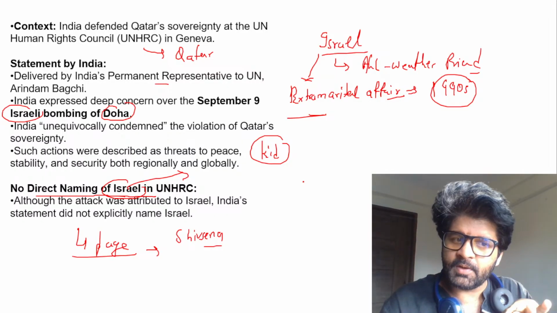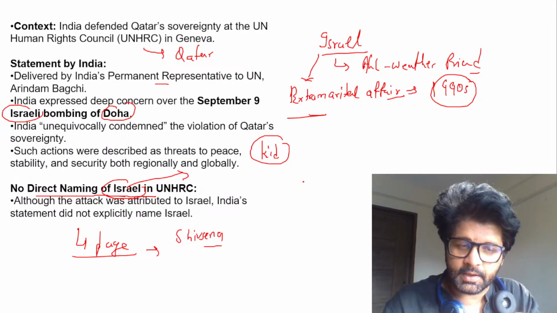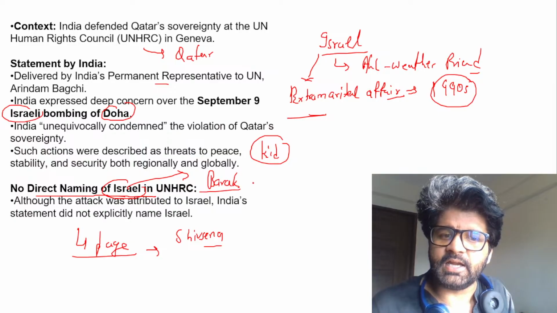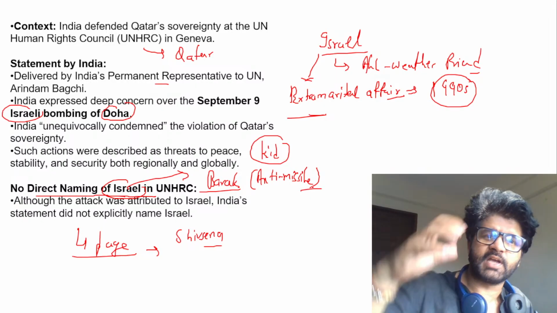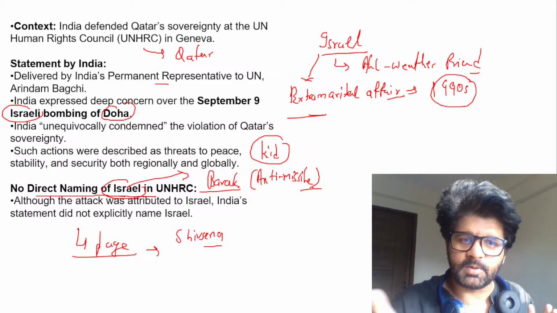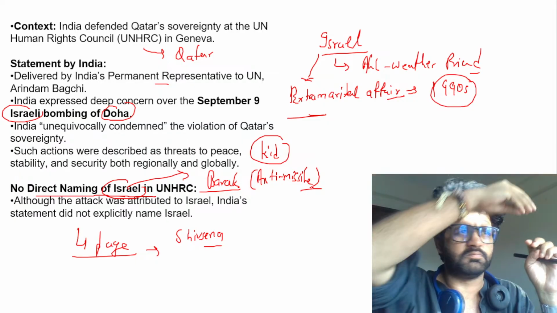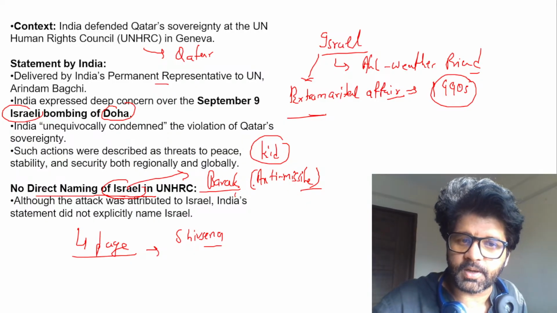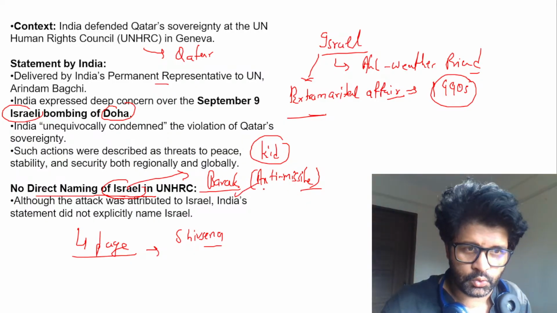So they have been a good friend. They helped us during the Kargil war when the US did not give us GPS support. They gave us Barak. We'll talk about Barak today also, which is an anti-missile system, a missile defense system. Like you have THAAD, which is also a missile defense system. If some missile is coming, they will kill those missiles. Kill is not the right word for a missile, but they will attack, destroy those missiles. So these are anti-missile systems. So Israel helped us with Barak. Then THAAD is the US anti-missile system.